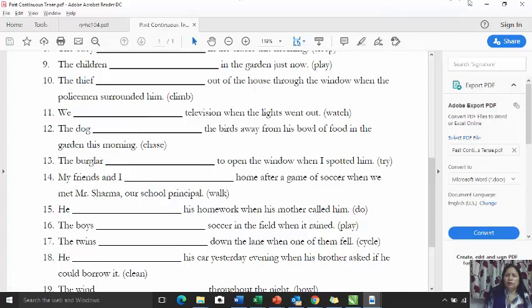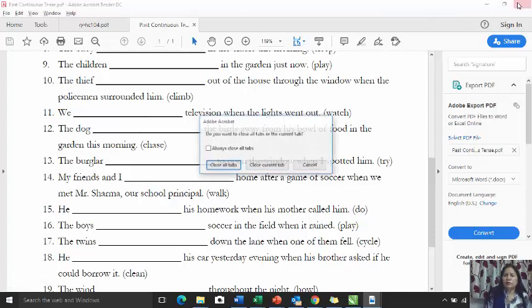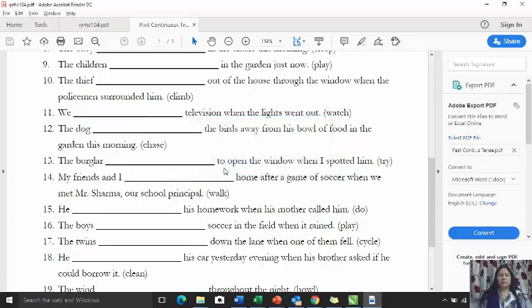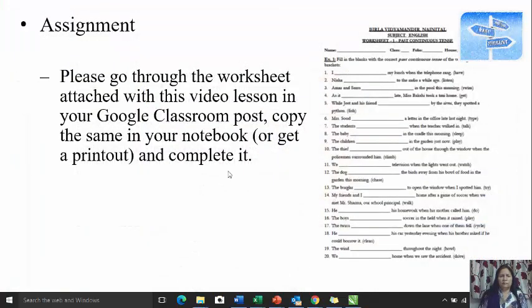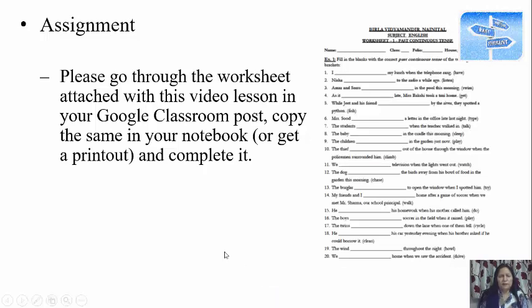Now what you can do, you can copy it in your notebook. Right then, you can complete this work.